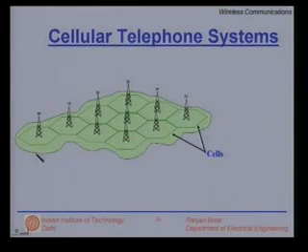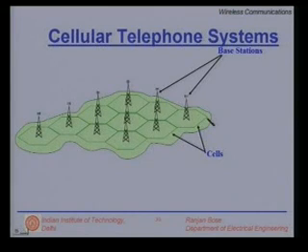So, the entire city has been subdivided into cells with each base station put at the center of the cell. Now, somehow these base stations need to communicate with each other and also to the external world, because the mobile system does not stand alone. It has to talk to the public switched telephone networks, because I should be able to make a call from my mobile phone to a landline phone and vice versa.